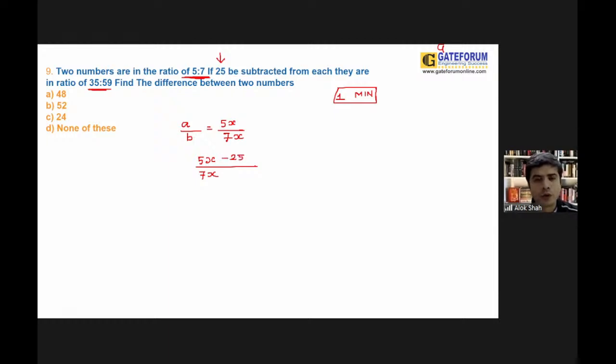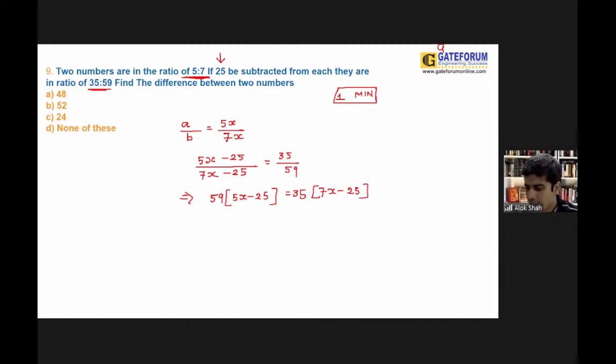From both you are subtracting 25. Then the new ratio is going to become 35/59. Go for a cross multiplication. You can say that 59 into (5x minus 25) is equal to 35 into (7x minus 25).